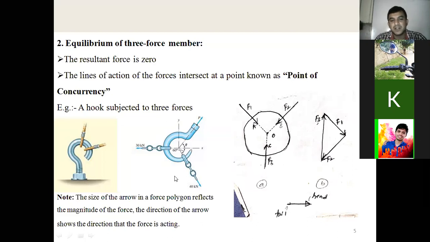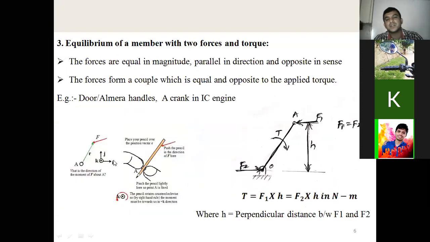This is an example: consider a crane hook. Third, when a body is subjected to 2 forces and a torque, it should be in equilibrium. At point A one force is acting, at another point another force is acting, and a torque is also acting. The body is under equilibrium when those 2 forces are equal in magnitude, act parallel to each other and are opposite in sense.